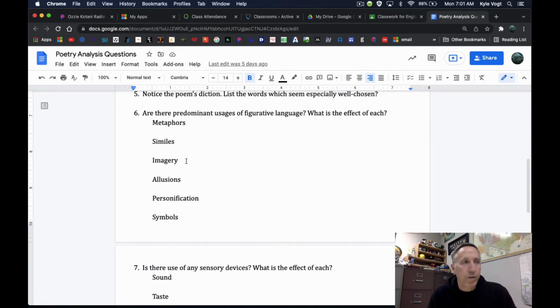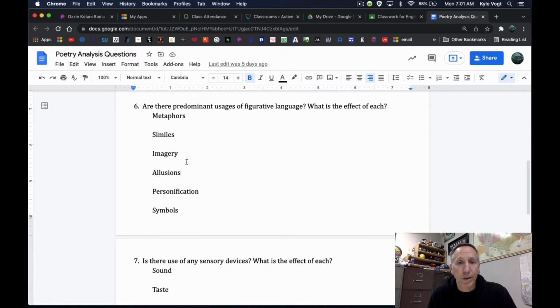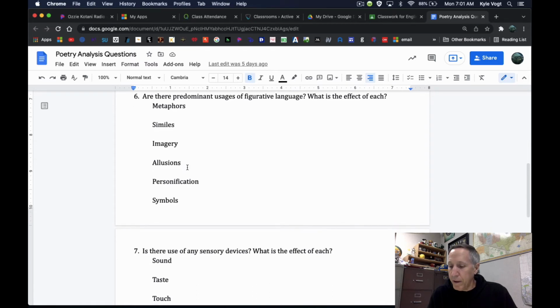But you can write down 1 or 2 here where your senses are being appealed to. Any kind of touch, taste, smell, anything like that. Does the author use that? What line? Allusions are when they make an allusion to something famous.